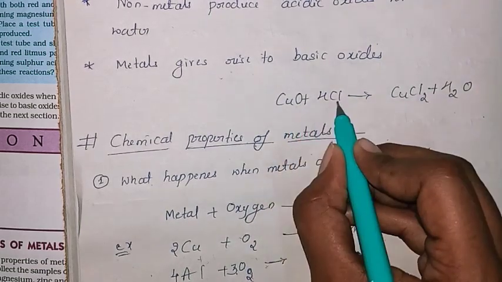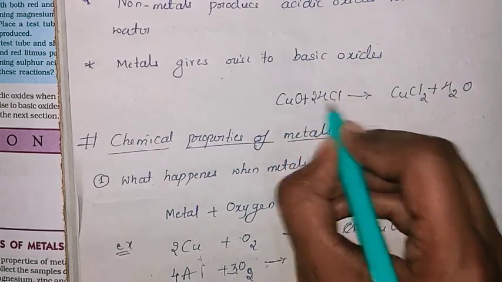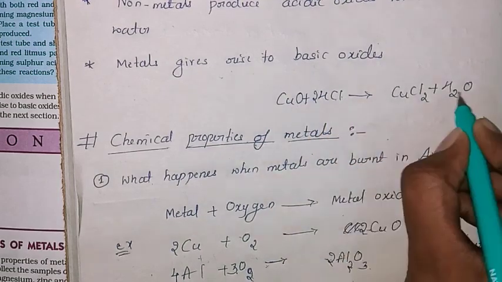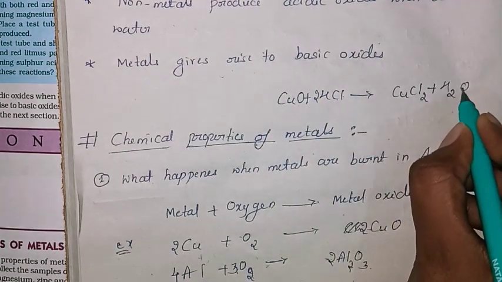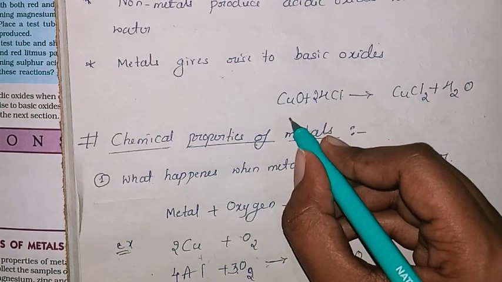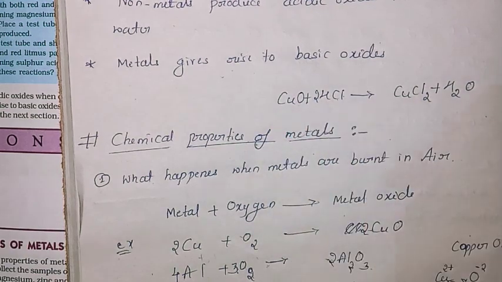Chlorine is 2, so you have to balance the chlorine with 2 chlorine, now it is okay. Hydrogen is 2, oxygen is 1, copper is 1, now it is a balanced equation.